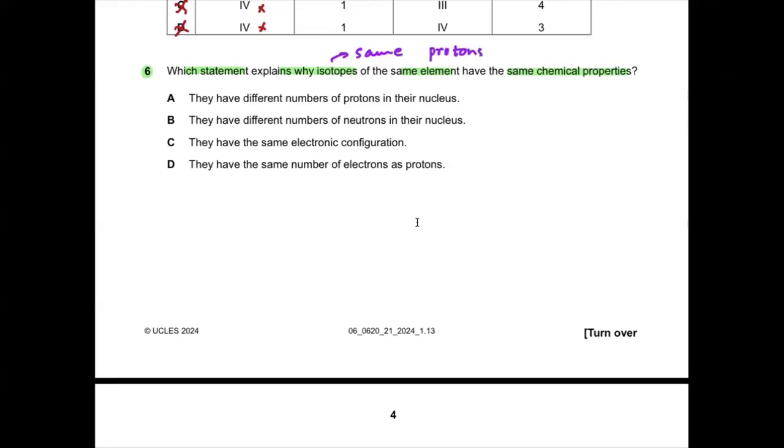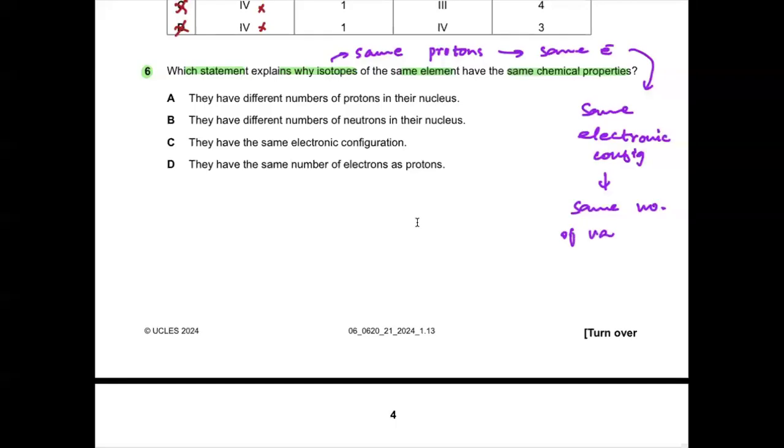And if they have the same protons, then it means the same electrons and the same electronic configuration, which means the same number of valence electrons. The most appropriate reason is that isotopes show the same chemical properties because their electronic configurations are the same. They have a different number of protons.